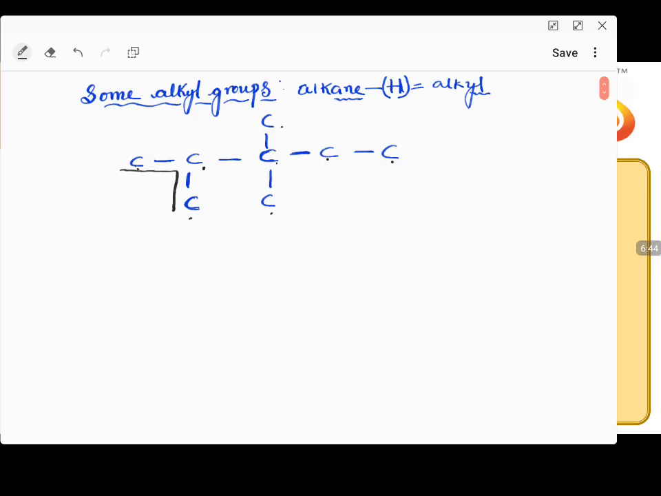1, 2, 3. This is 1. Second, I can go in this way. Moving forward, 1, 2, 3, 4. I can go this way. Again, starting from here, 1, 2, 3, 4, 5. This is one direction, or this or the above one is same. So either this direction or this direction is same. If I move in this direction, I'll get 3 carbons; in this direction, I'll get 4 carbons; in this direction, I'll get 5 carbons.